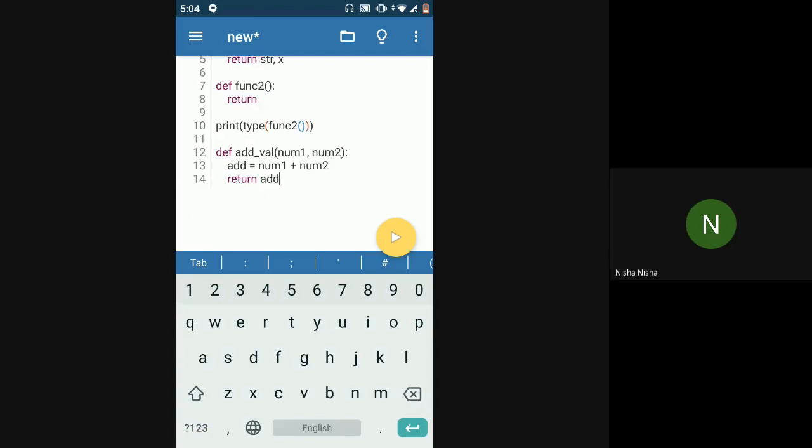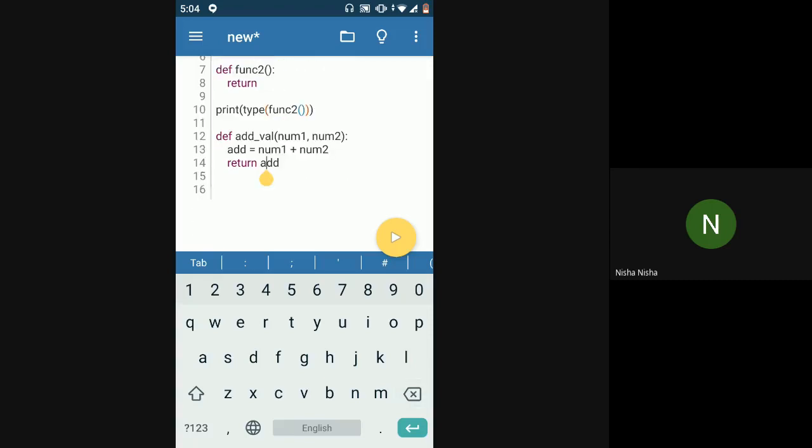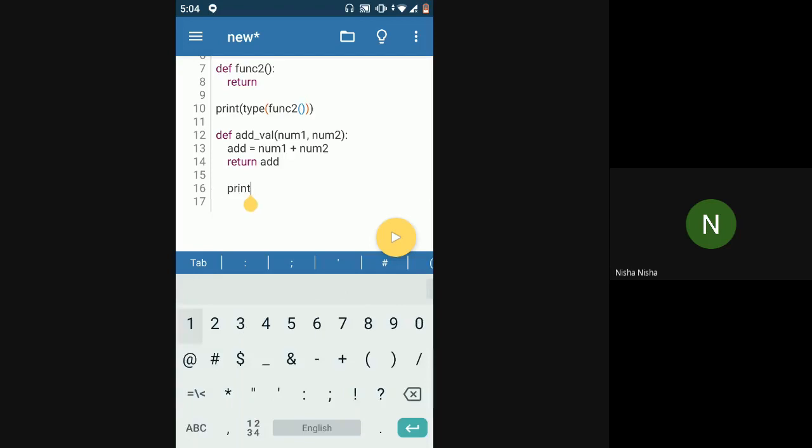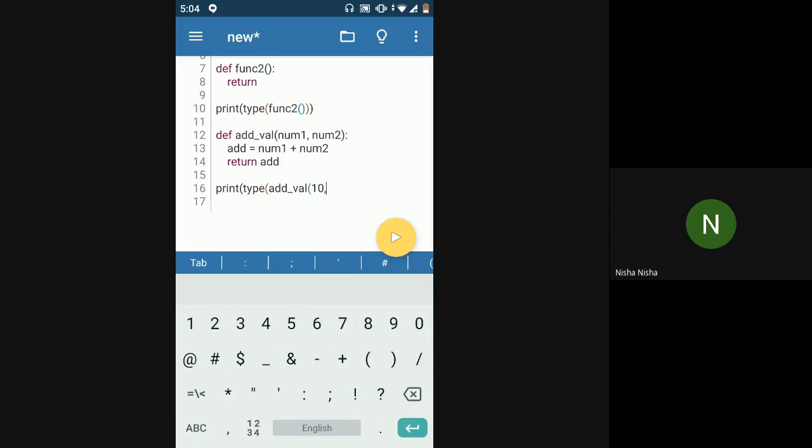Now if I want to check the data type of the value returned from the add val function, I can directly say print type of add val. I'm directly calling the function with 10 and 12.